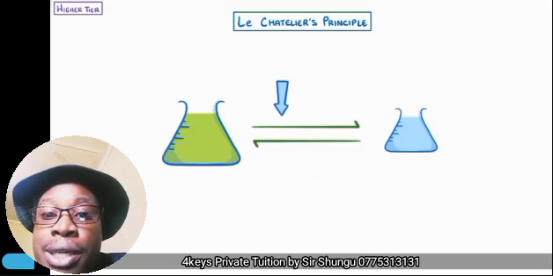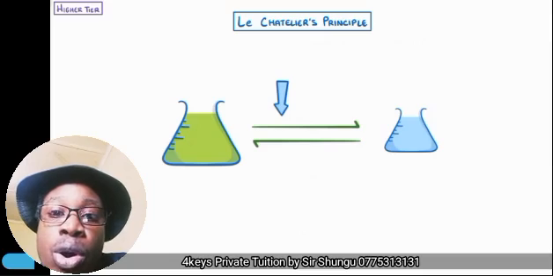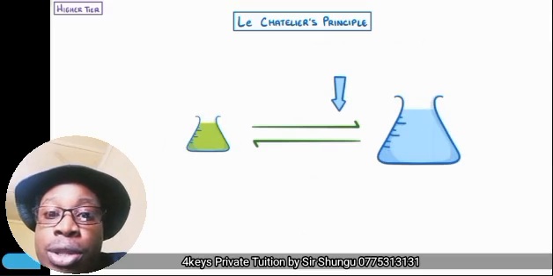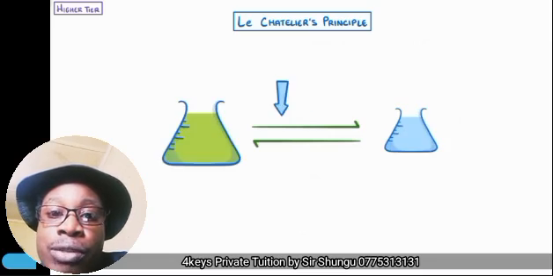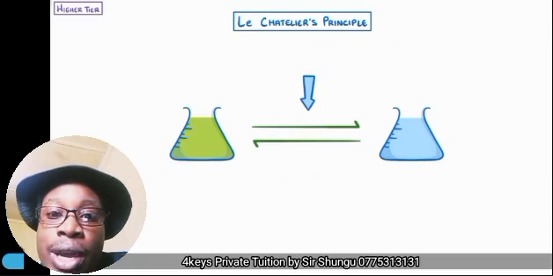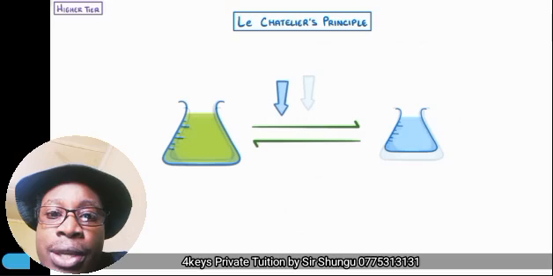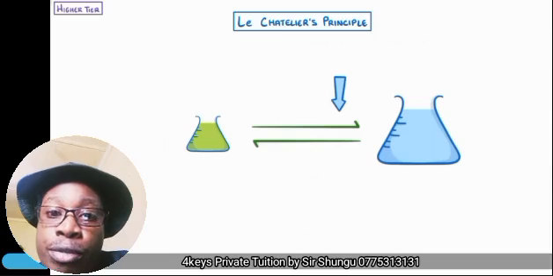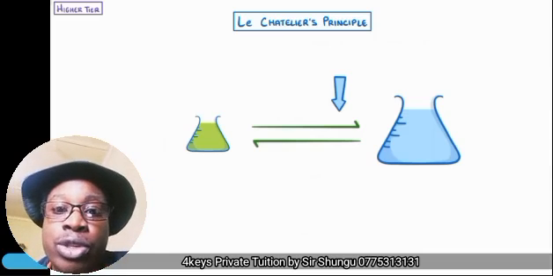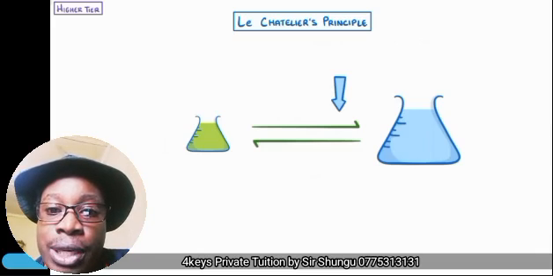You can have more of the product or you can have more of the reactant depending on the position of the equilibrium. So when your equilibrium shifts to the right as shown there, we are going to have more of the product, and when it shifts to the left, we are going to have more of the reactants. So it's important to remember these terms. When it shifts to the left there, you have more of reactants. When it shifts to the right, you have more of the product. When it's in the middle, then we assume that we have equal concentrations for the product and the reactants. So let's move on.